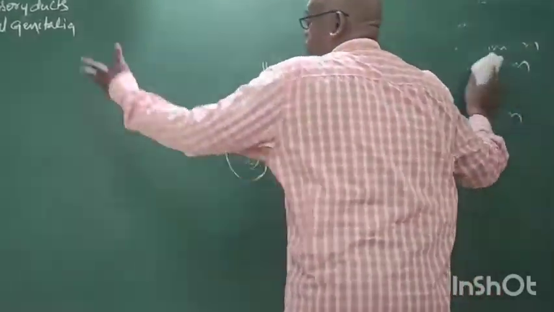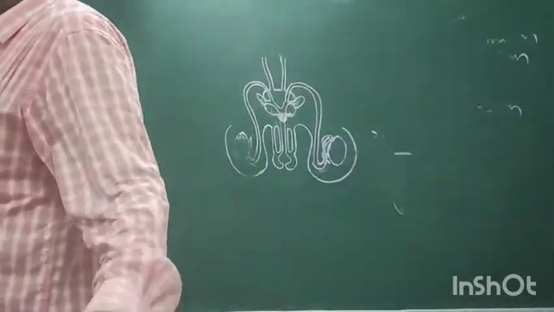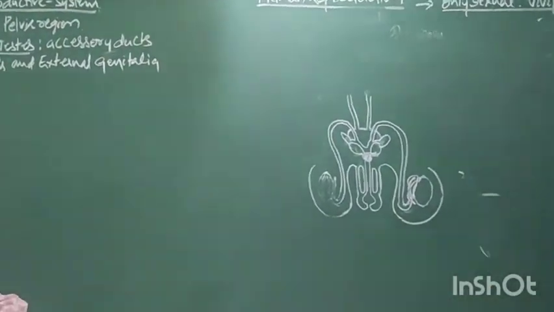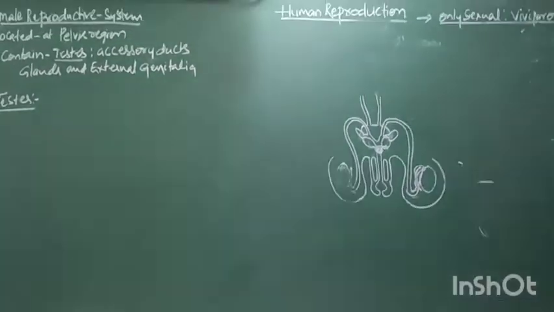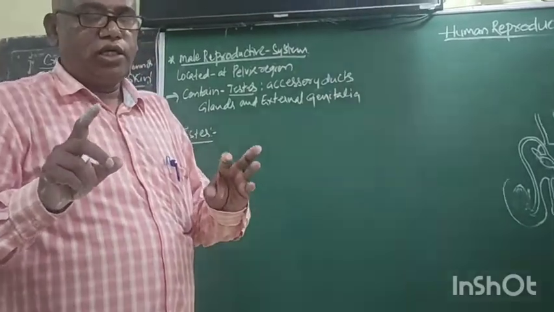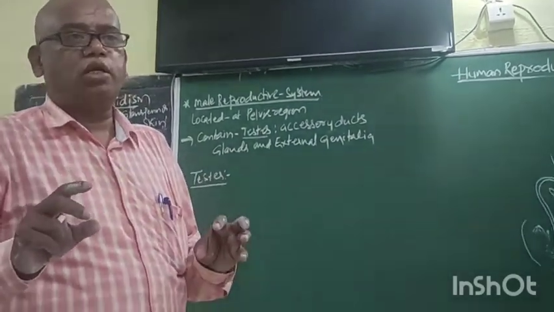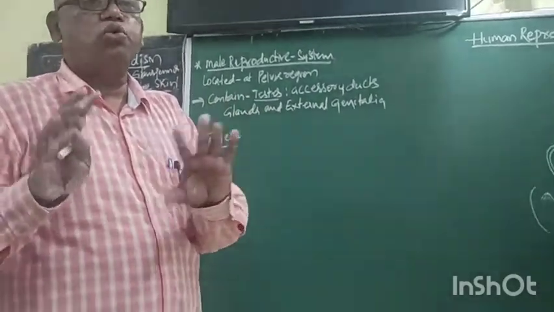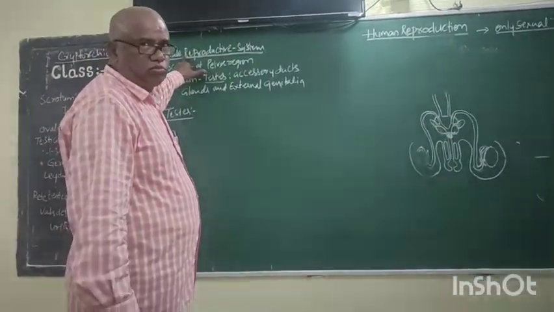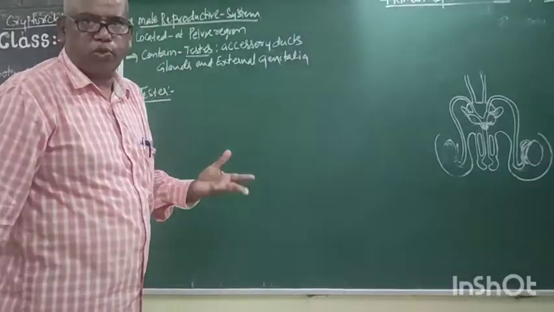Now come to the male reproductive system. It is very interesting, but you should not think negatively. Learning is important, gaining knowledge is important. You should not think too negatively. Now come to the male reproductive system. After this, the female reproductive system.